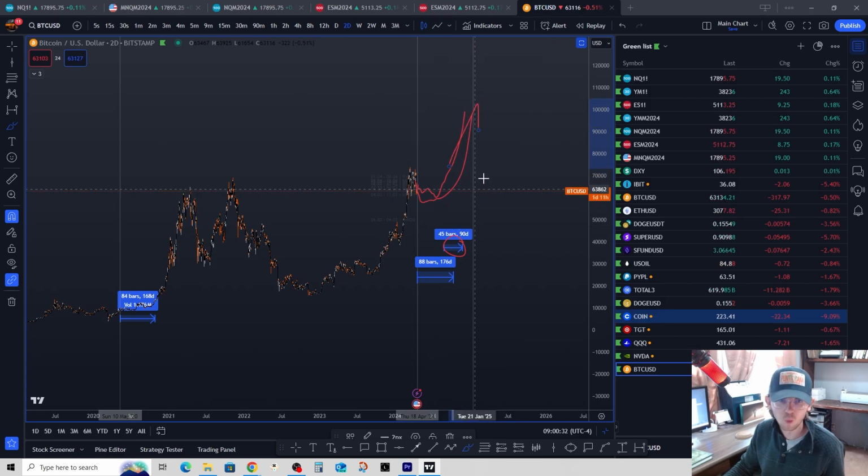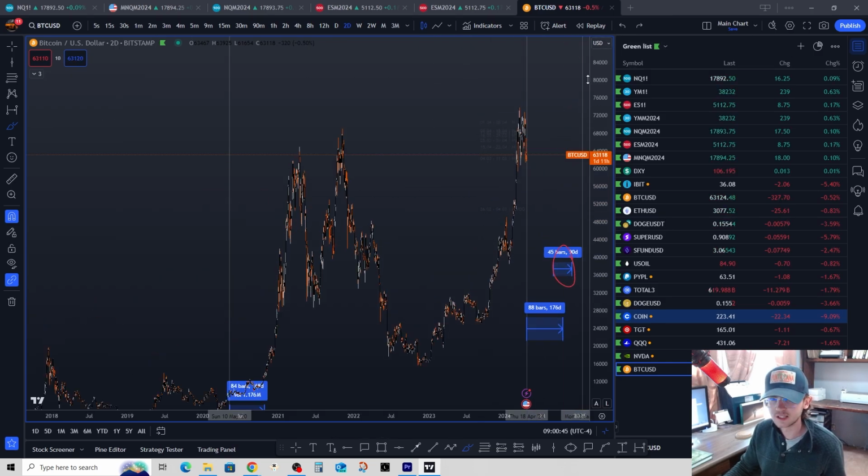And then what I do not want to see, which would invalidate all this, is a massive sell-off all the way through here, or if we poke up through here and we don't actually rip on through and we start to do something like this, this is not a good sign. But we really want to see that start ripping on through in a nice consolidation the next few months.